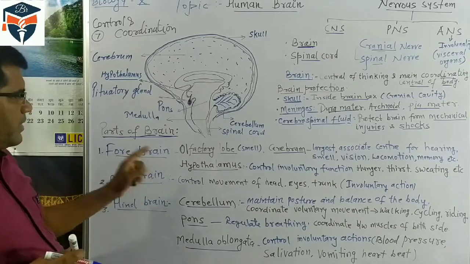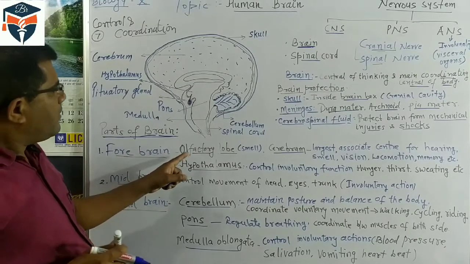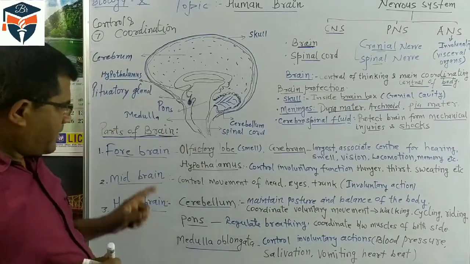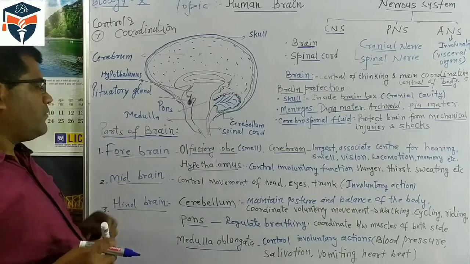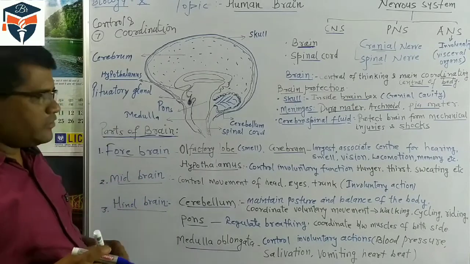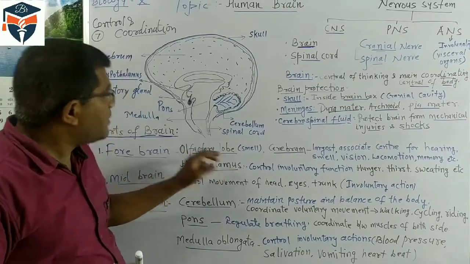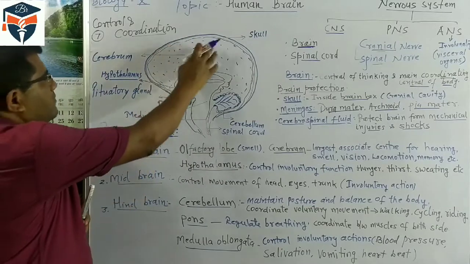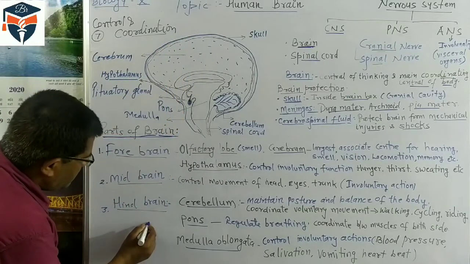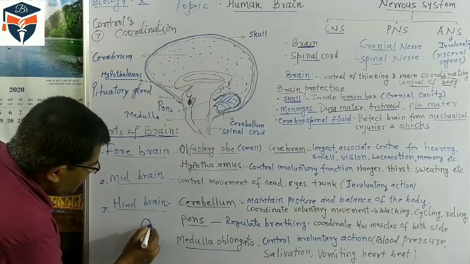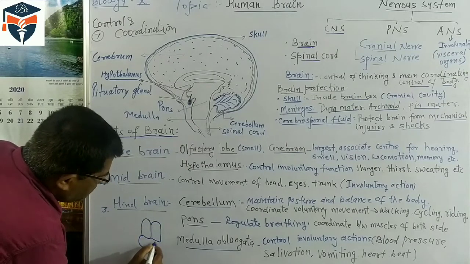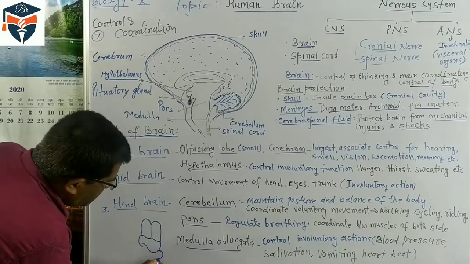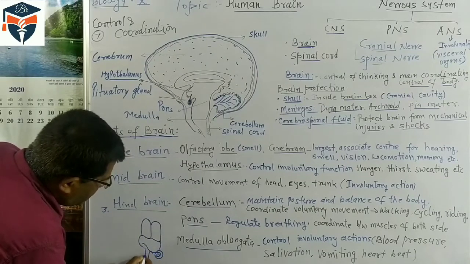The forebrain is the largest part of our brain. How many parts are there in the forebrain? In the 10th class, whatever is prescribed: first, the olfactory lobe. It is not visible here. If the dorsal view of the human brain is taken, this type of diagram will come.